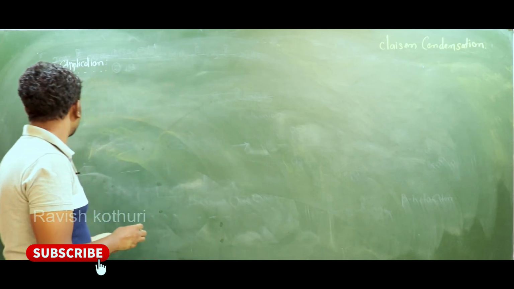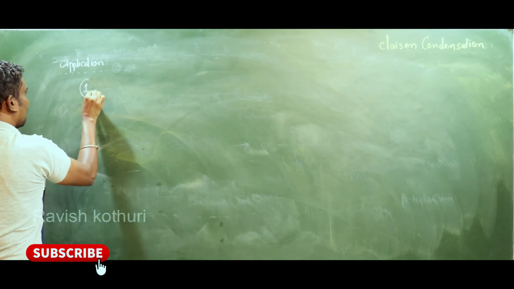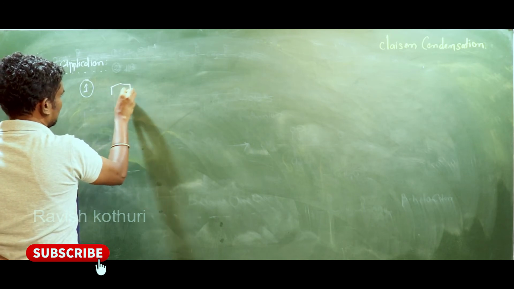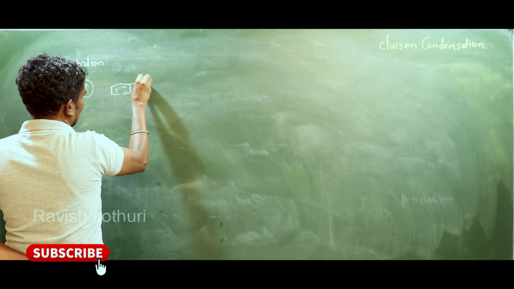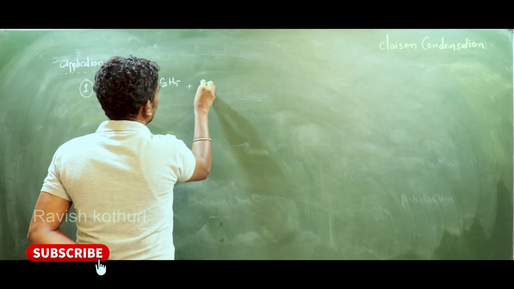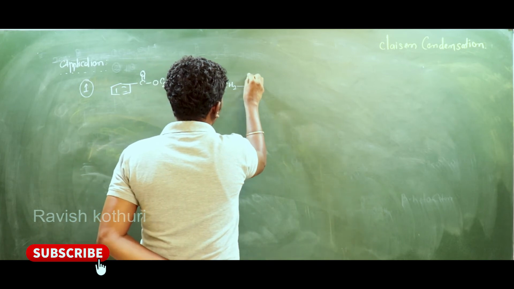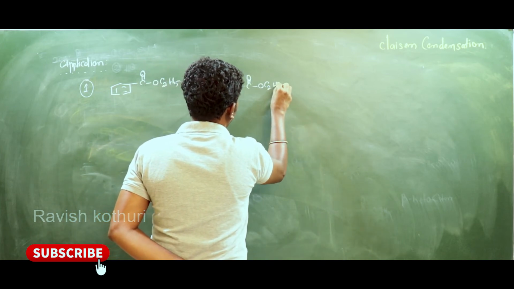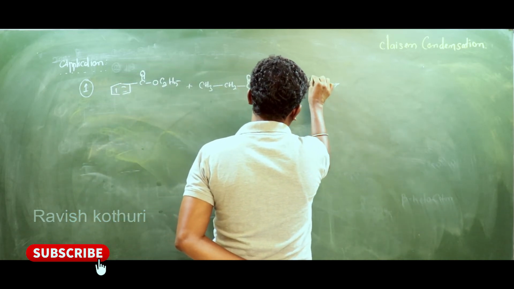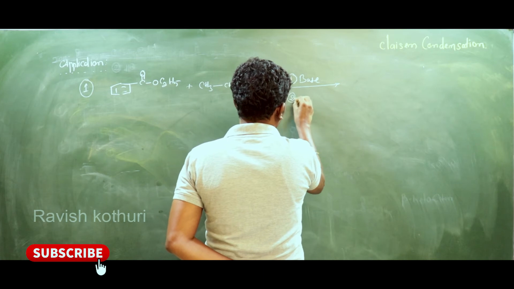Now let's begin our first application. See here, the first application: OC2H5, CH3, CH2, C double bond, OC2H5, in presence of a strong base, that is C2H5O minus Na plus, and acidic medium.